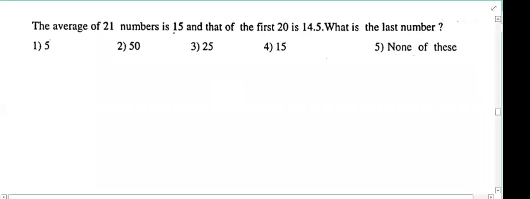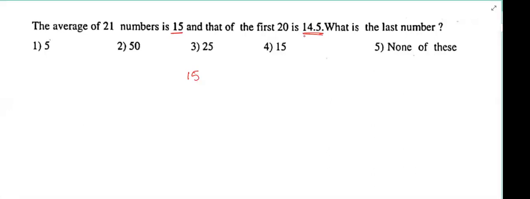Previously we have how much amount? 15 rupees. And if that last person leaves with 15 rupees, then there will be no disturbance in the average. Yes or no? But after he exiting the group, we have 14.5 rupees only.